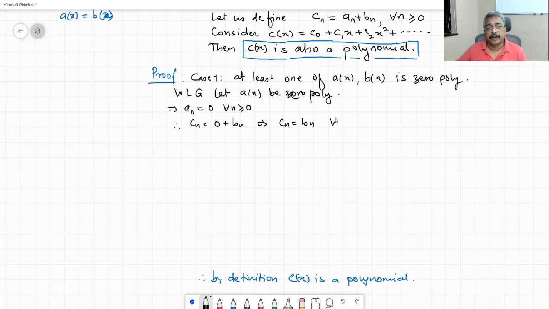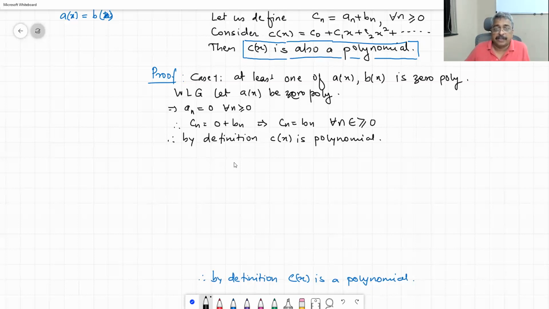for every n belonging to the non-negative integers. Therefore, by definition, C of x is a polynomial. If one of them is 0, then definitely Cn and Bn will not be different and hence it is going to be a polynomial. Case 2, none of them is zero.